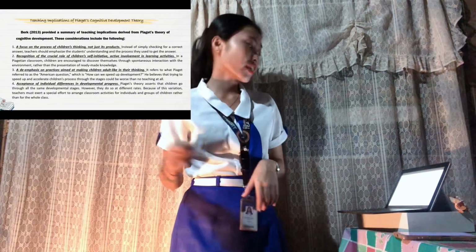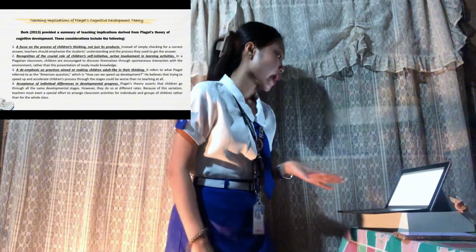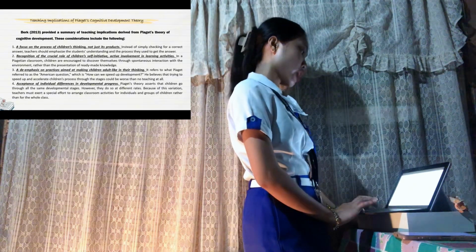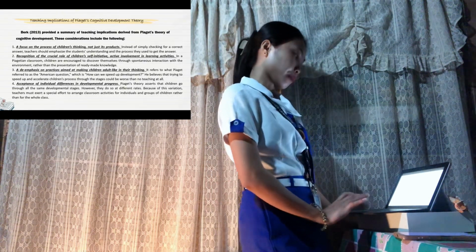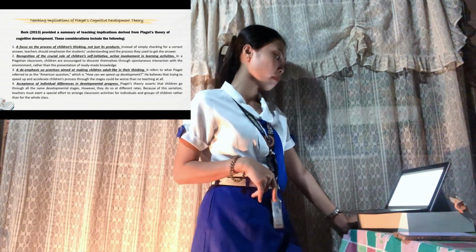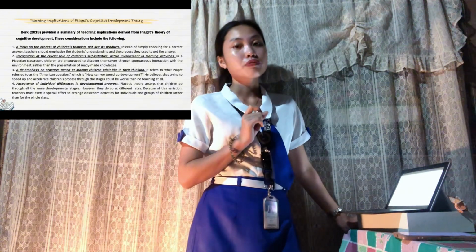So the next one is the de-emphasis on practices aimed at making children adult-like in their thinking. So here it refers to what Piaget called the American question, which is, how can we speed up development? He believed that trying to speed up and accelerate children's progress through the stages could be worse than no teaching at all.